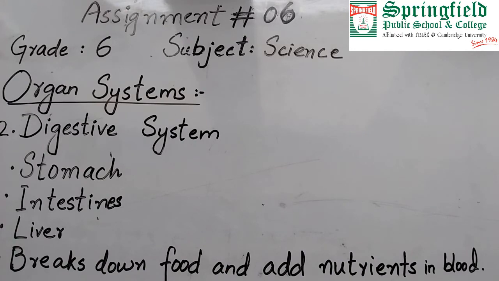The next system is the digestive system. The important organs in the system are the stomach, intestines, and liver. What does this system do? It helps us break down the food and add the nutrients of food into the blood so that we can get energy from those nutrients.